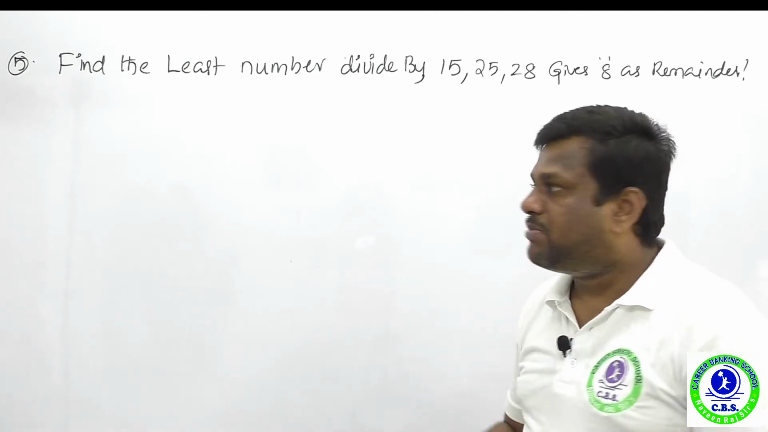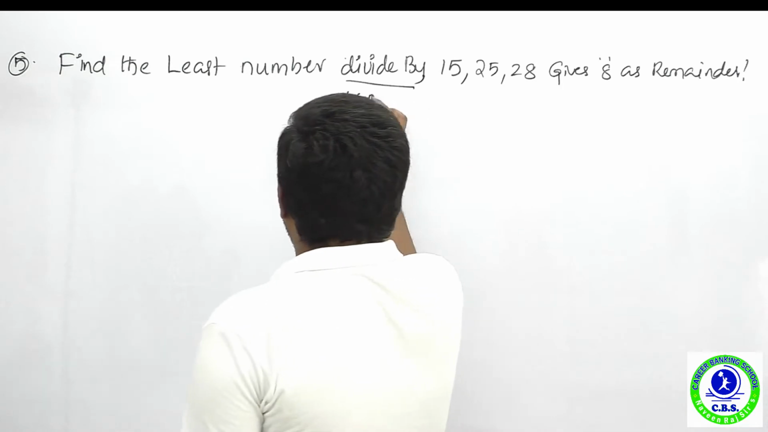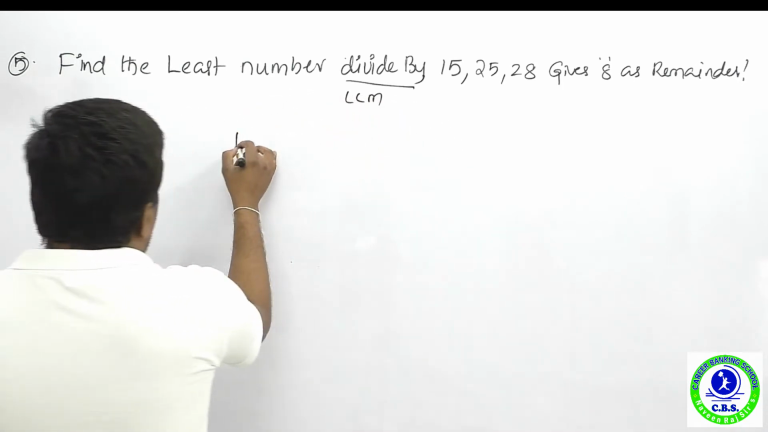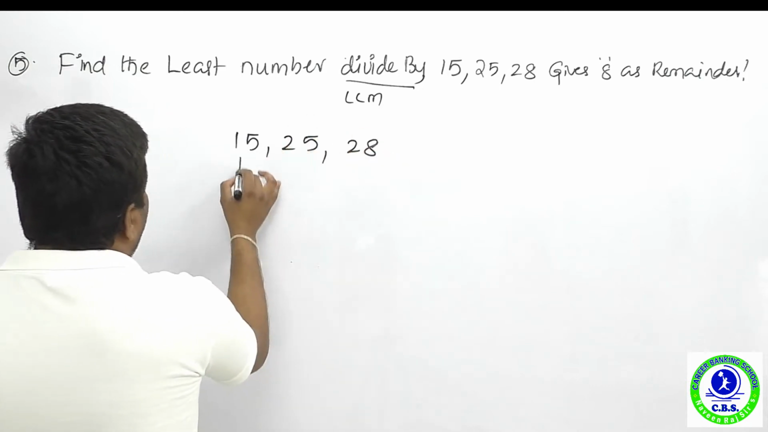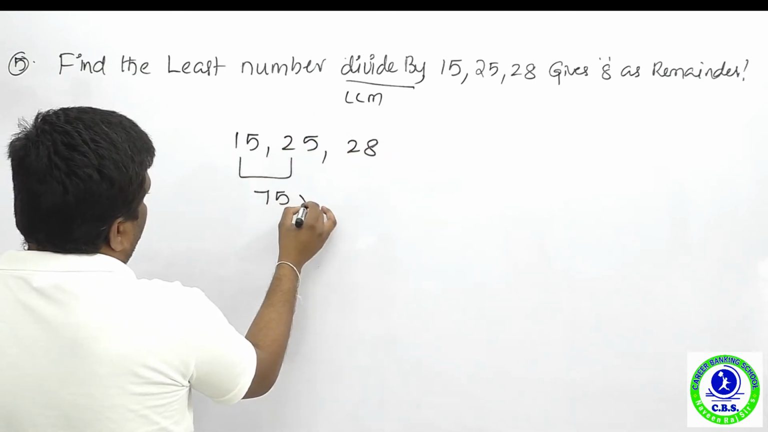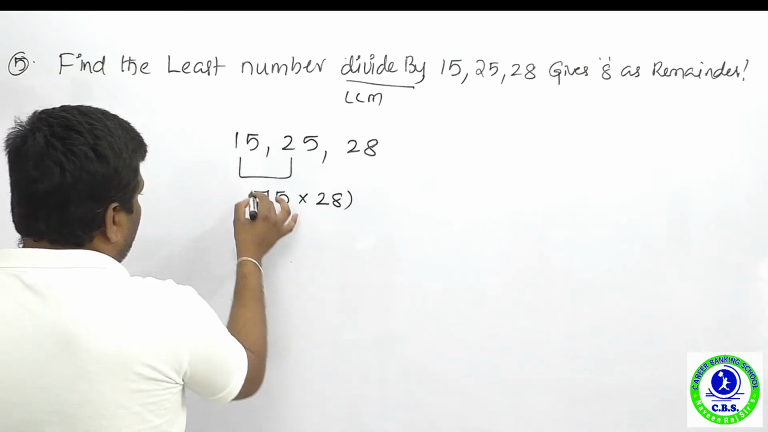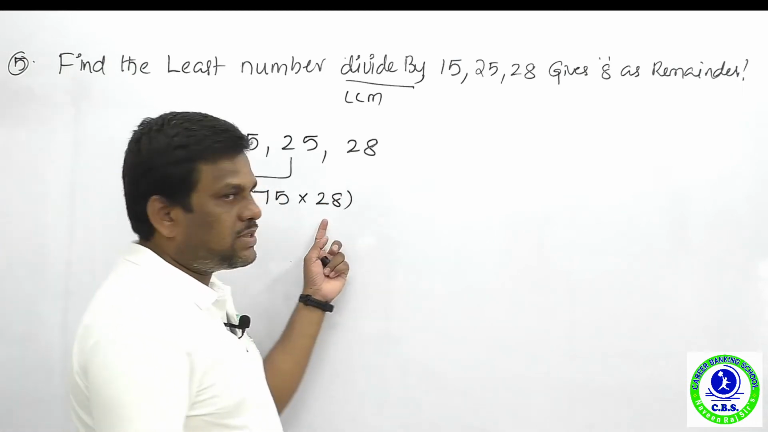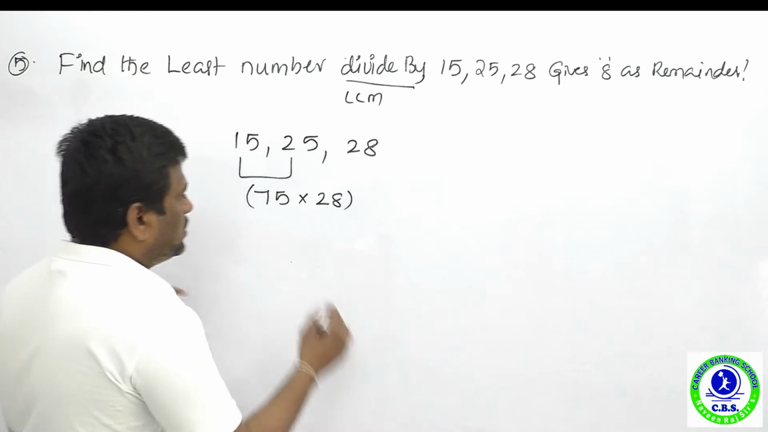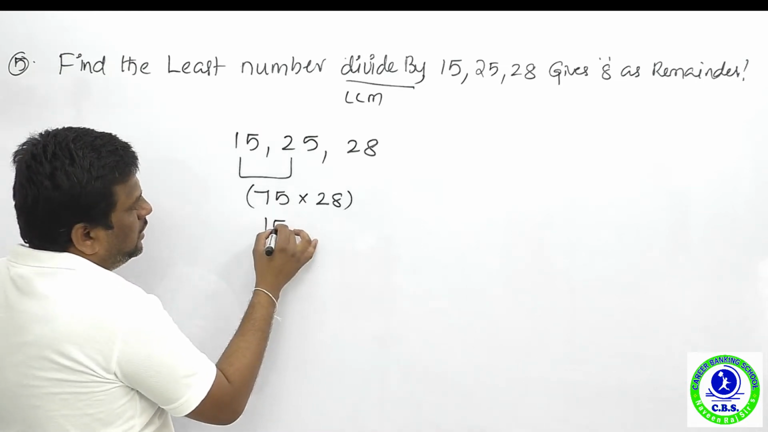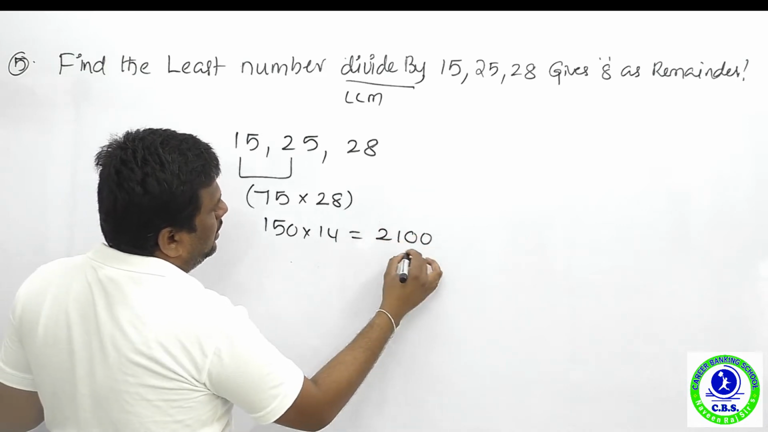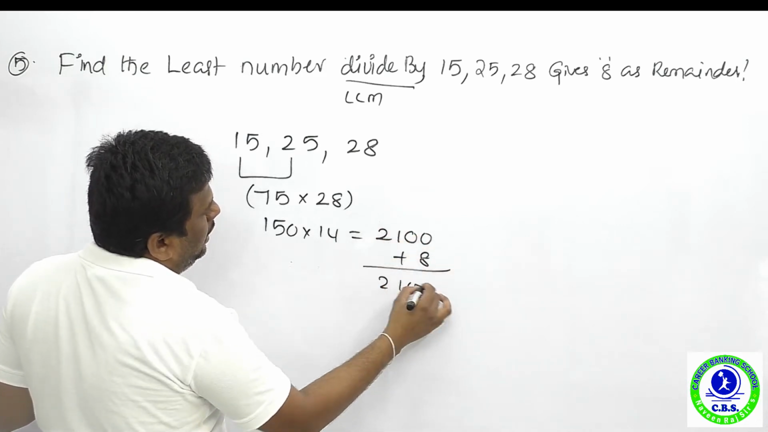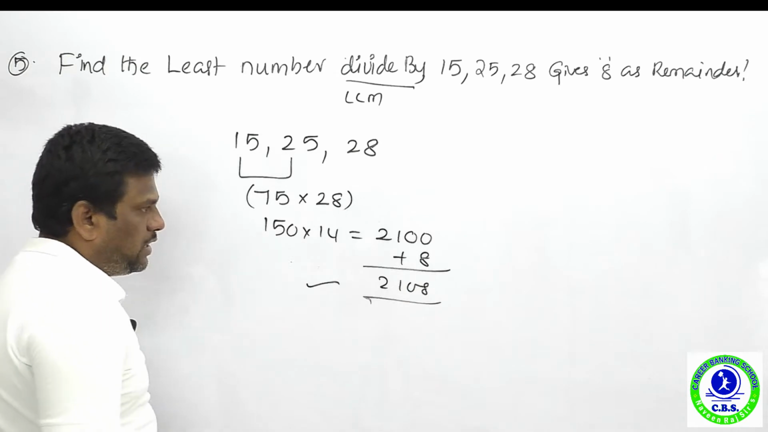Divided by means, in terminology, LCM. So you can use LCM here. 15 and 25 and 28. For 15 and 25, the first common multiple is 75, and 75 and 28 are co-primes. What is the LCM of co-primes? Their product. What is a fast calculation? It is double of 75, 150, and 14 times, which gives 2100, and 8 is the remainder, so 2108 is absolutely the right answer.